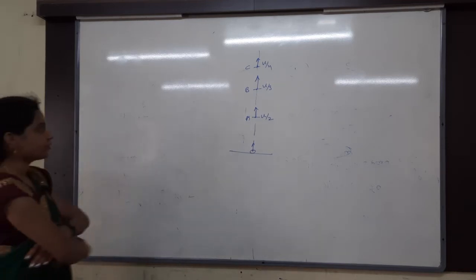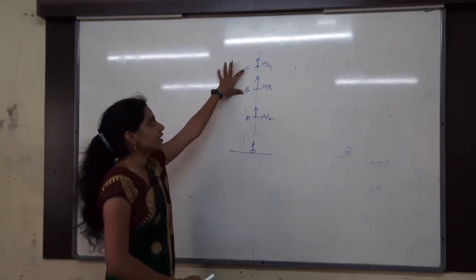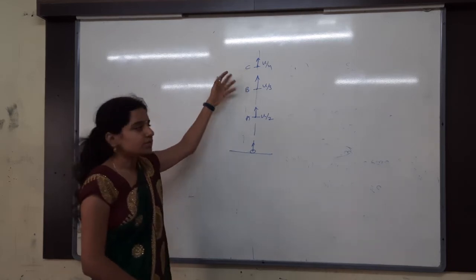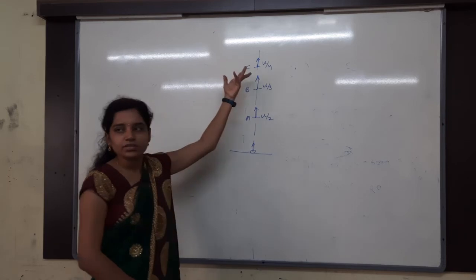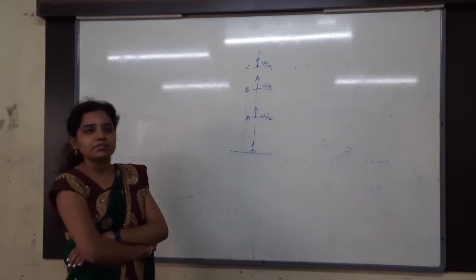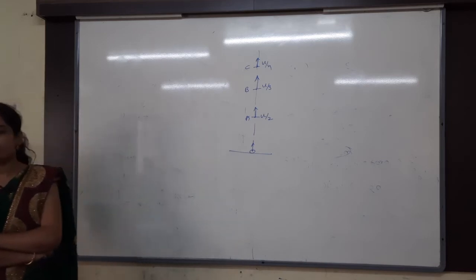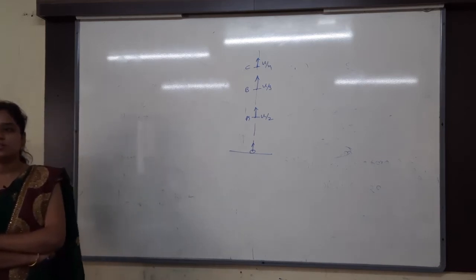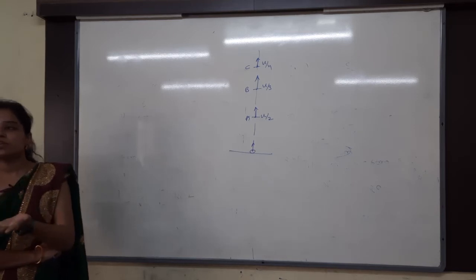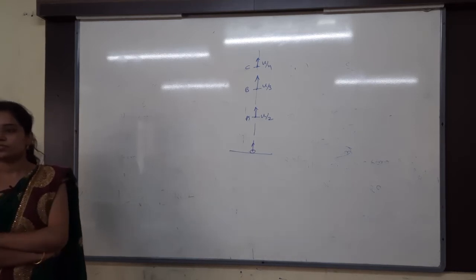AB is this distance divided by this distance. We have the velocities, find out the distance. We have again two velocities, find out the distance. That's it. You have to take the ratio of that. How to find out the distance with velocities? UVS. What is the relation? V square minus U square equals 2AS.